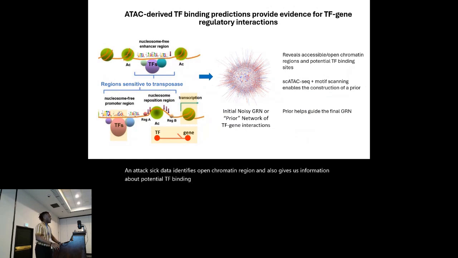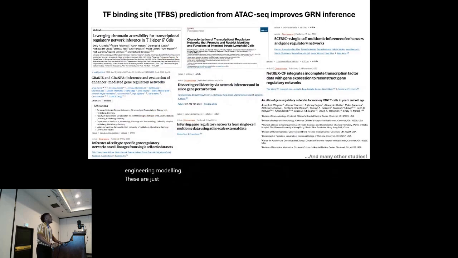Combining ATAC-seq with motif scanning helps us construct an initial noisy prior, which we could use to refine our GRN and also use in GRN modeling. These are just some examples of studies where TF binding predictions have helped improve GRN inference, like SCENIC+, NetworkCFG, Superfactor, and many other ones.